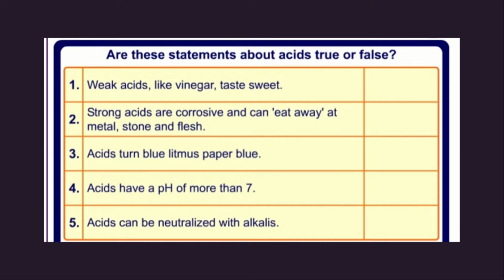Acids have a pH of more than 7. We know that the pH scale ranges from 0 to 14, whereas 0 to less than 7 is acid and more than 7 to 14 is base. And the exact 7 is neutral. So here, acids have a pH of more than 7 is a wrong statement. So this statement is false.